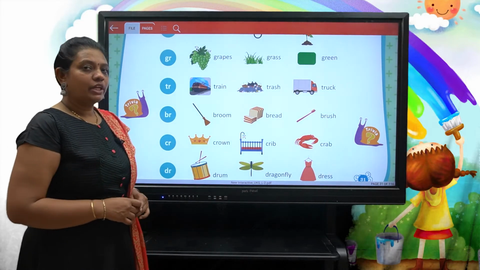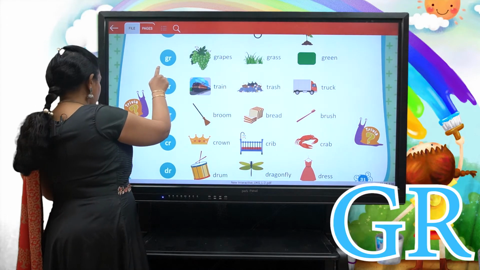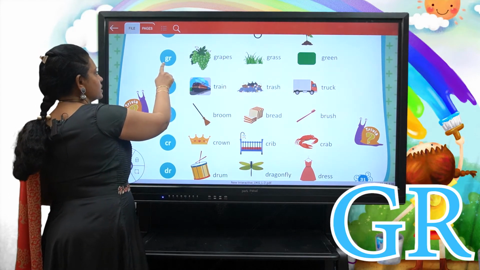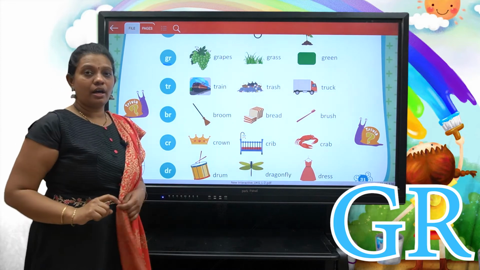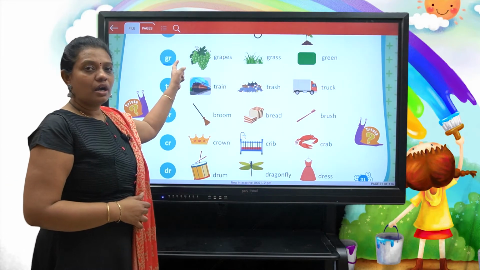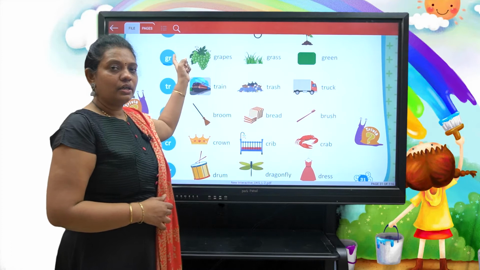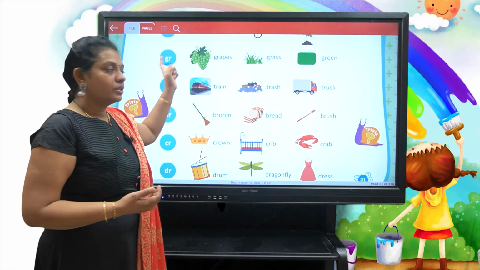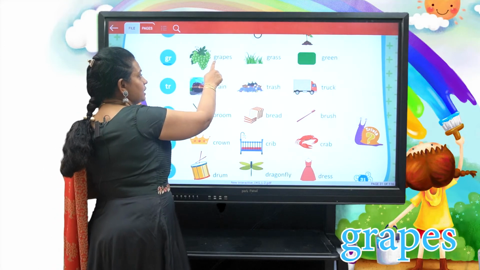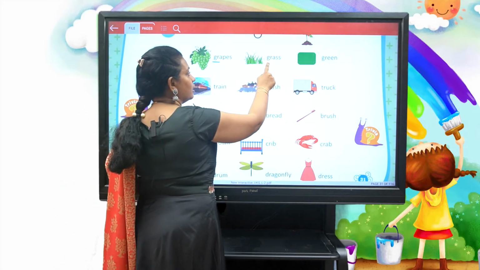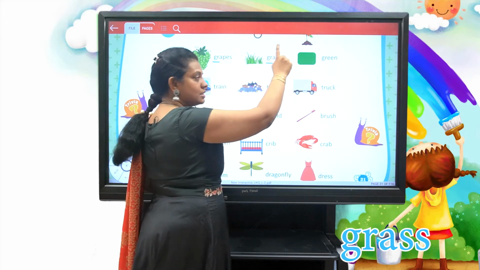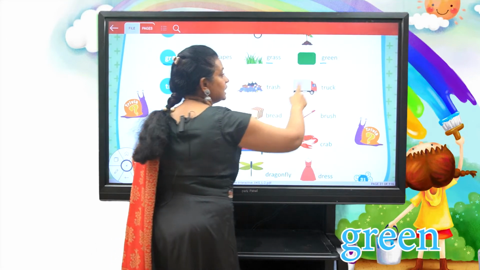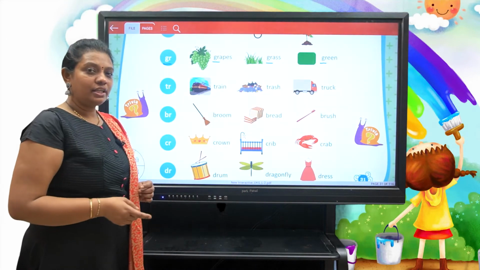See here, children, we have two consonants, G and R, making a new sound, that is gr. Gr as in grapes, gr as in grass, gr as in green, right?